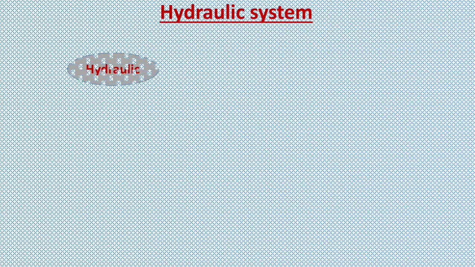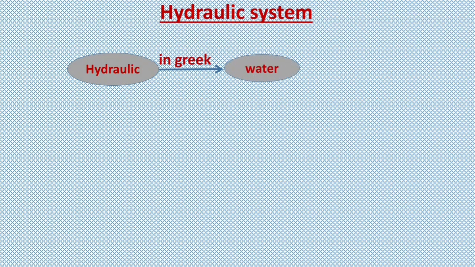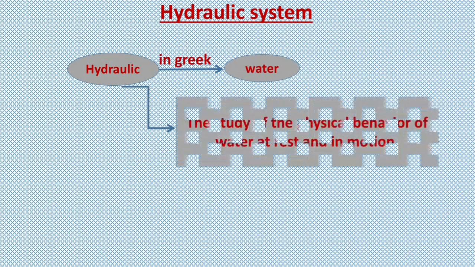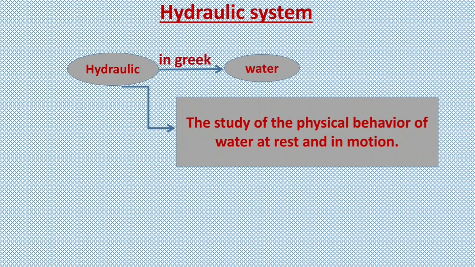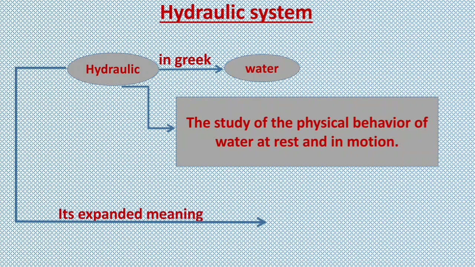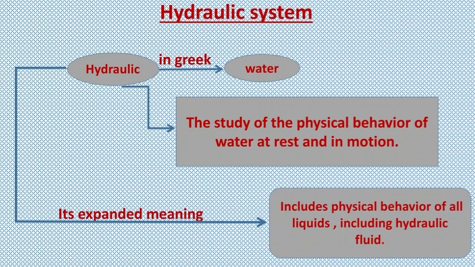Hydraulic system. The word hydraulics is based on the Greek word for water and originally meant the study of the physical behavior of water at rest and in motion. Today, its meaning has been expanded to include the physical behavior of all liquids, including hydraulic fluid. So a transmission system which uses pressurized incompressible liquids as a transmission medium to transfer energy to operate different components is known as a hydraulic system.